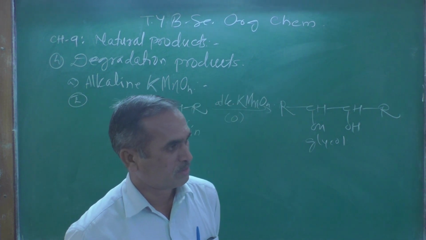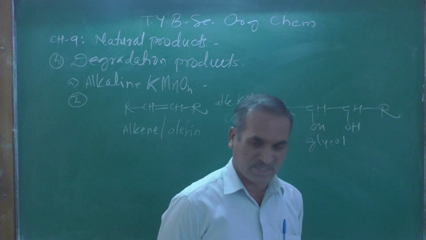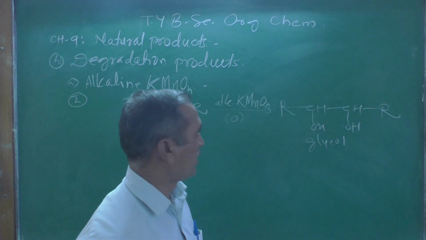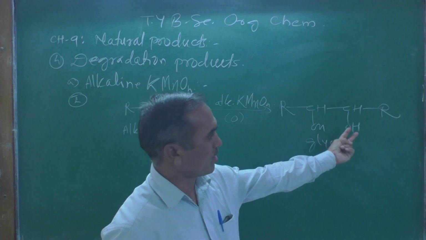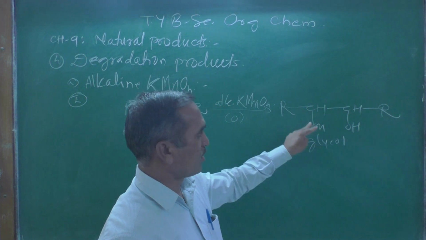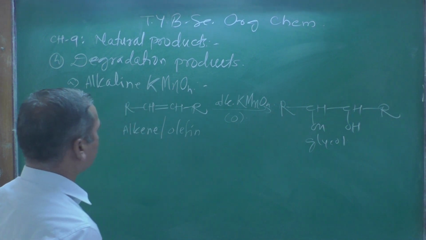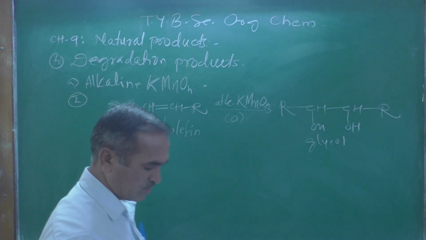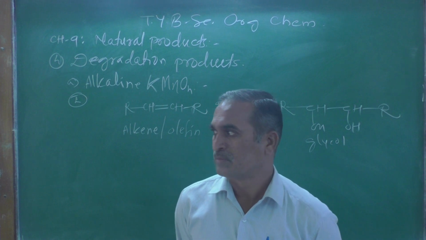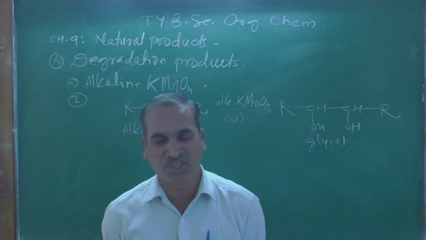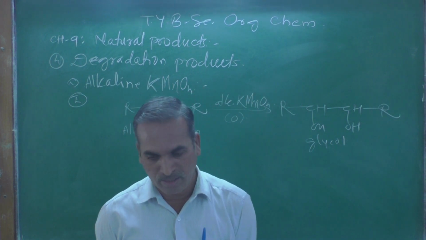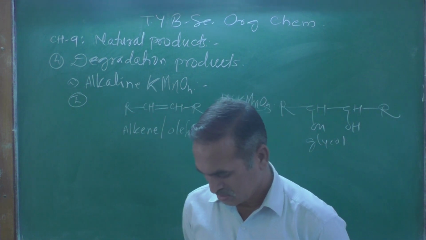If both the same functional groups are present, hydroxy group over here, here also a hydroxy group, therefore they are known as a vicinal diol. And remember, from that we can detect the position of the double bond in an alkene.